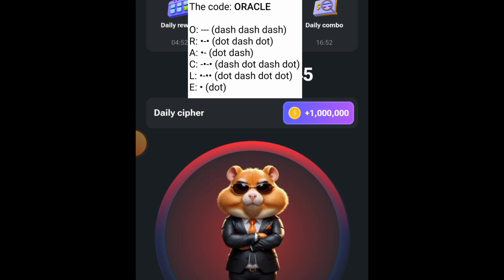So the first letter here is O of Oracle. That's 3 dash. So that's our O. Then R, dot dash dot. So that's our R. Then A, that's dot and dash.